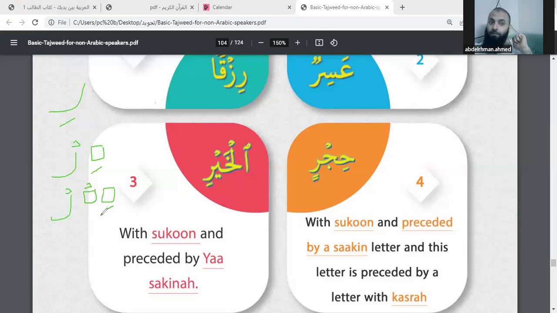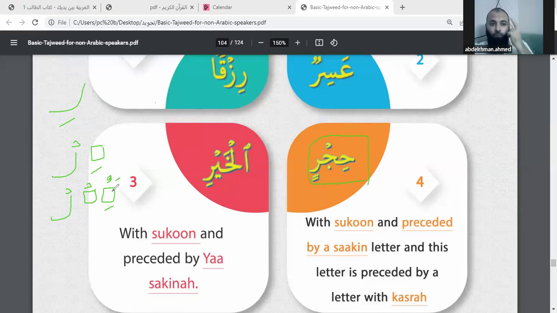If this letter has Kasra too, the Ra is light, like Hijr. How about if the Ra has Sukoon, preceded by a letter with Sukoon, preceded by a letter that has Fatha or Dhamma? 100% it's heavy Ra.